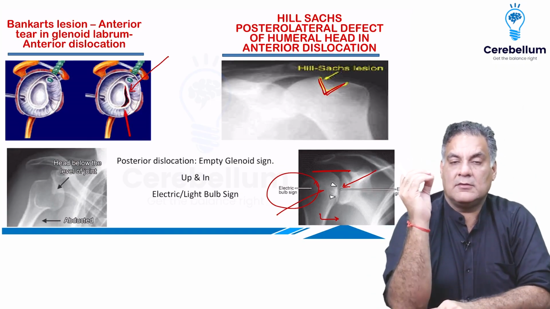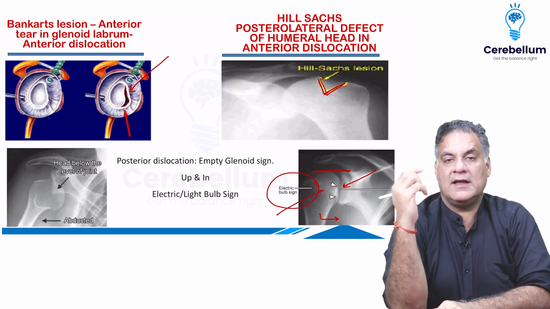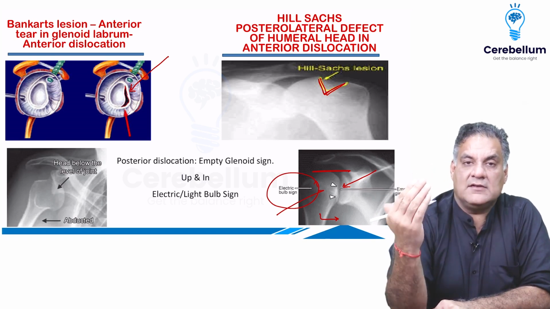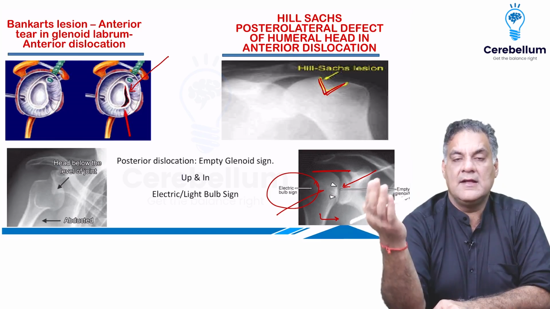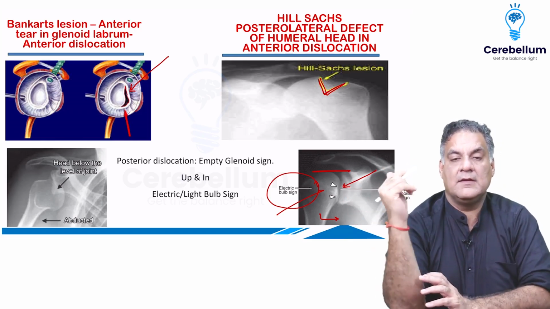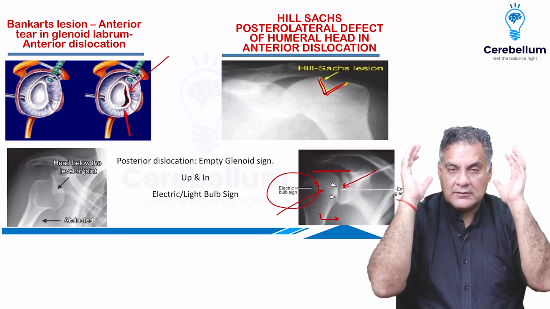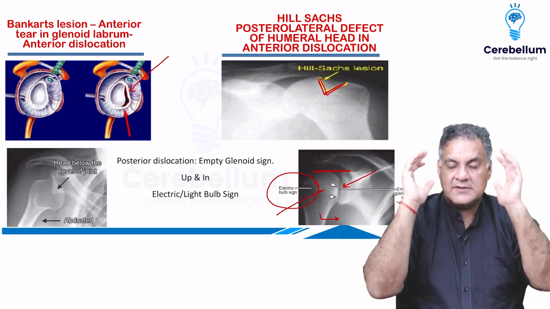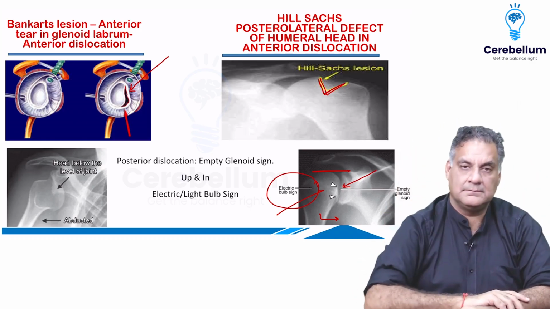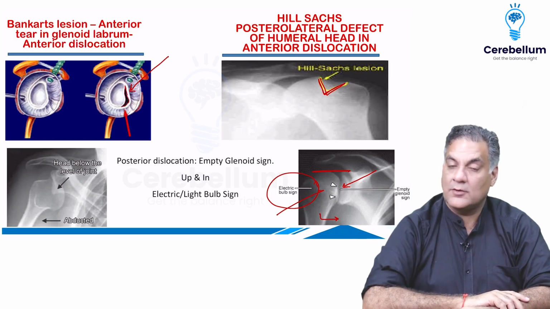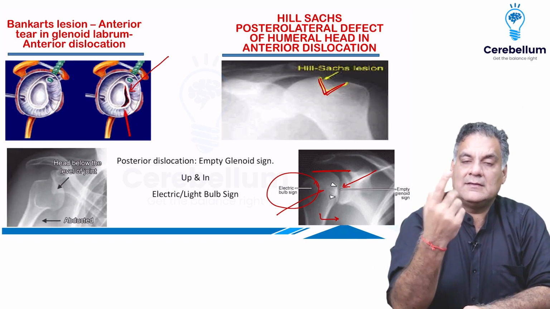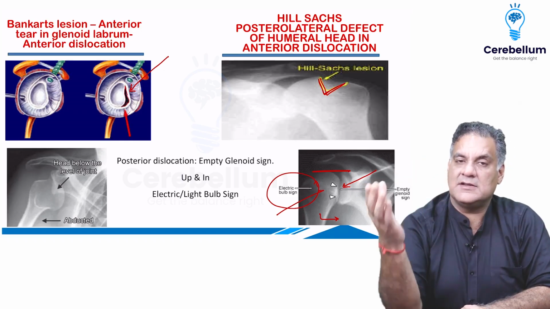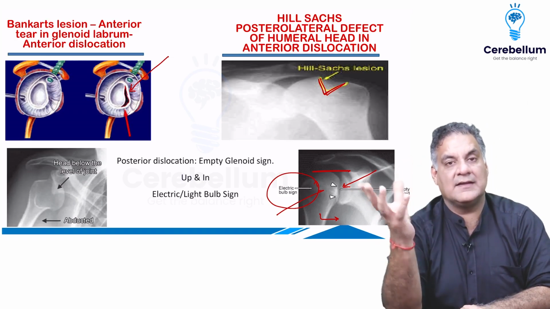Also remember, in anterior dislocation you will have the Hill-Sachs lesion, that is a posterolateral defect in the head of the humerus. Whereas in a posterior dislocation, you have the reverse Hill-Sachs lesion, in the anteromedial aspect of the head. Now, when you look at a patient of epilepsy, which is the most common dislocation? This is a question. Even in epilepsy, the most common dislocation is anterior, more than posterior. But whenever you see a posterior dislocation, think of epilepsy. It's a trick.